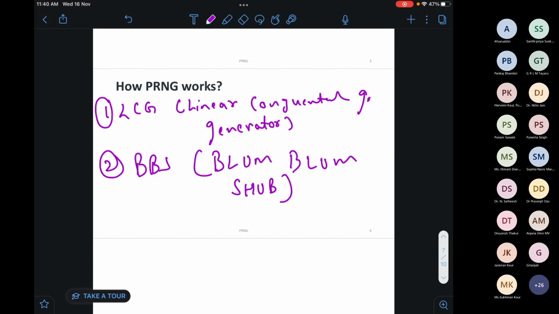So how does PRNG work, how do pseudo random number generators work, how do we construct pseudo random numbers, and how do we construct a pseudo random object in cryptography in computers? We have two techniques. The very first and very important one is LCG, the linear congruential generator, and the second one is BBS.